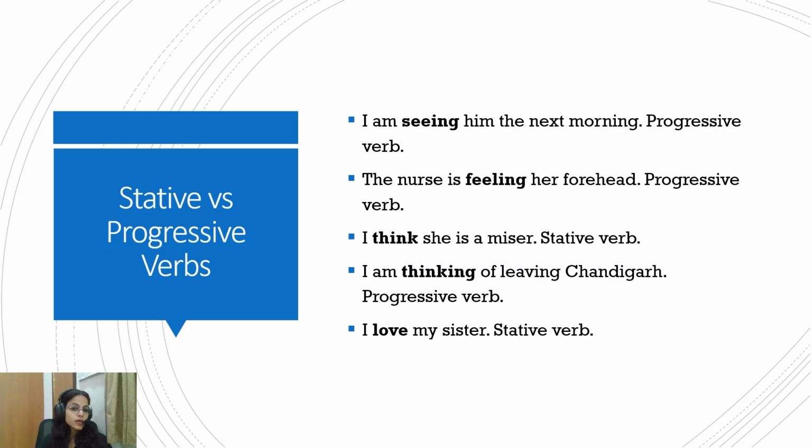Here, I love my sister. Again, it's a state. I love my sister. I hate my sister. These are all states. So I hope this is clear, because use of stative and progressive verbs will be in all the tenses. So I thought it's very important that we get this clarity at this point itself.